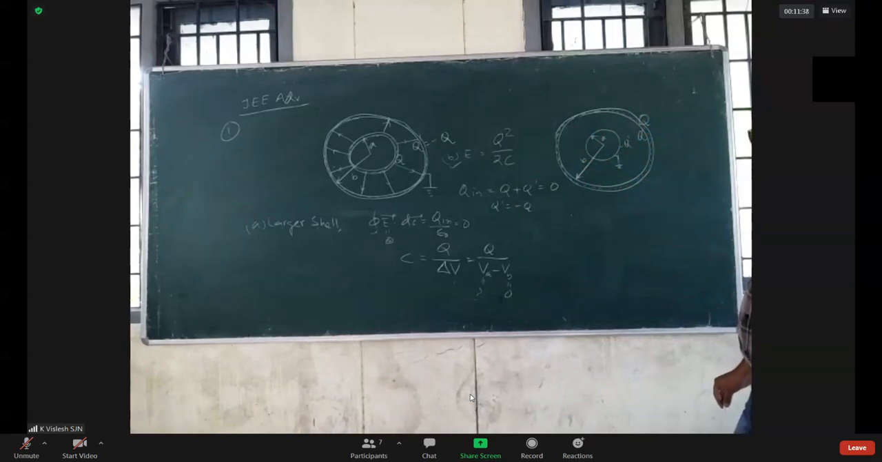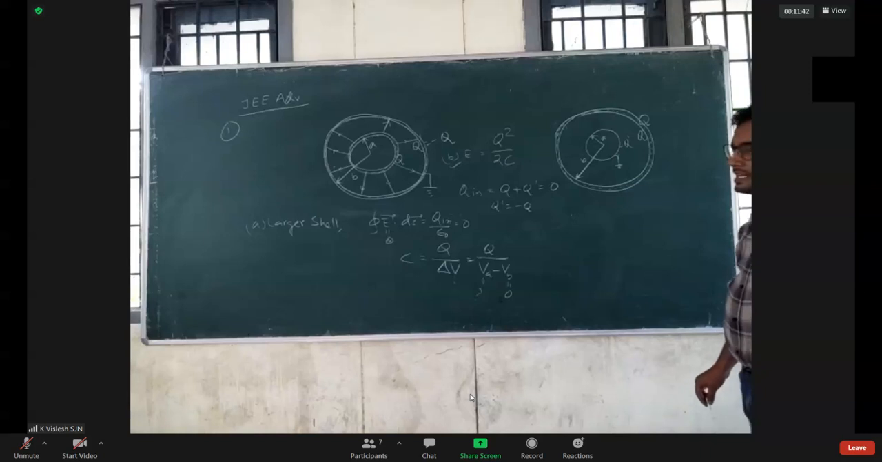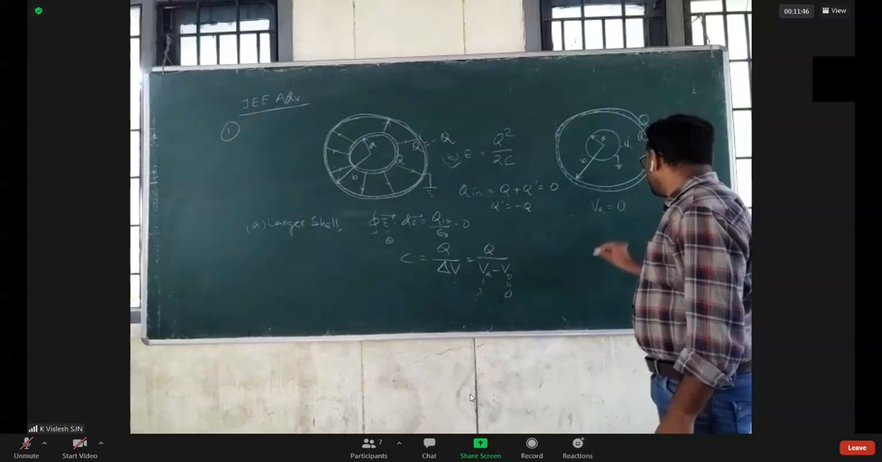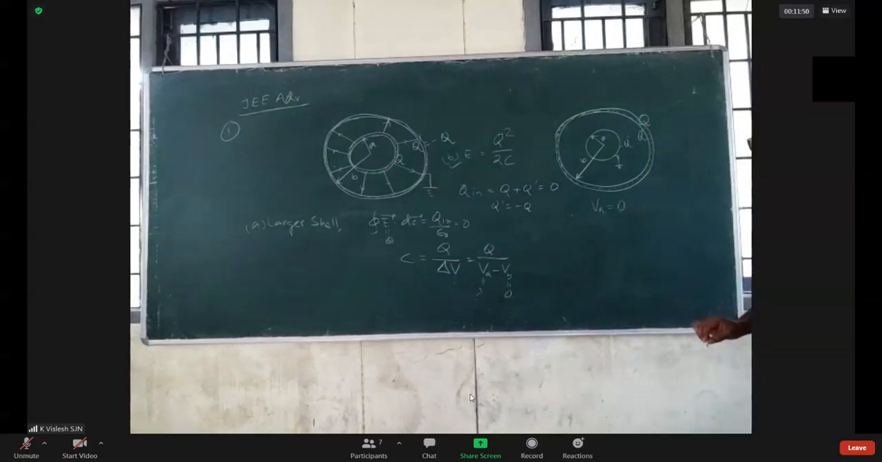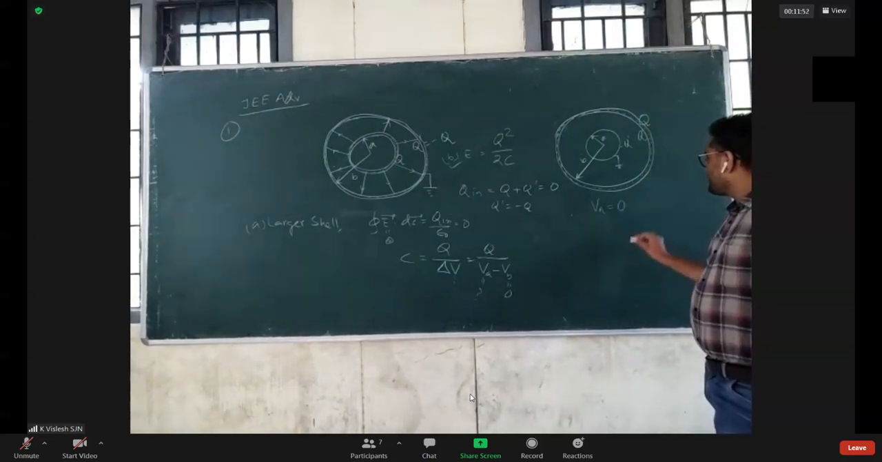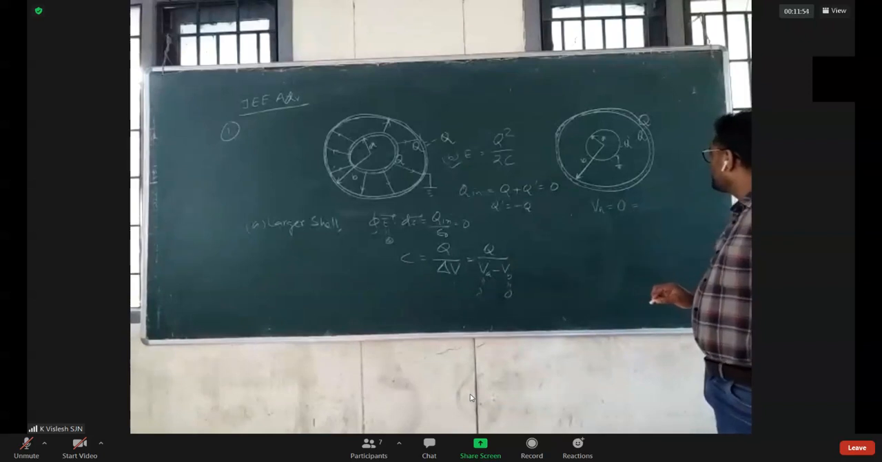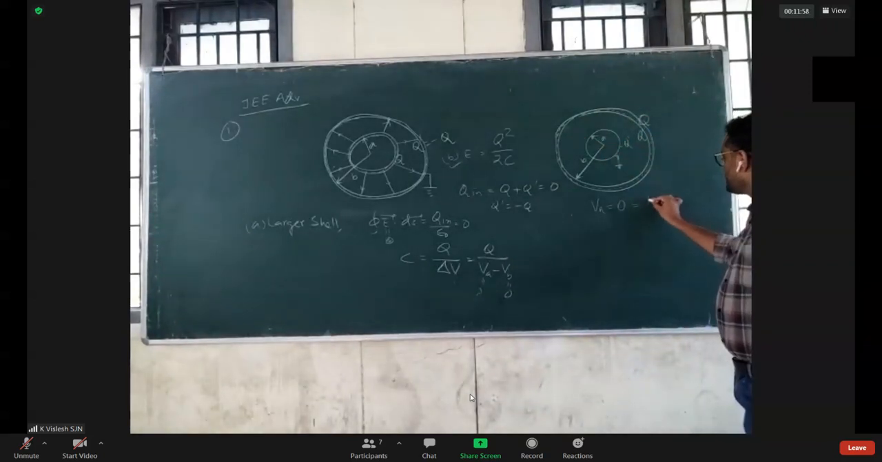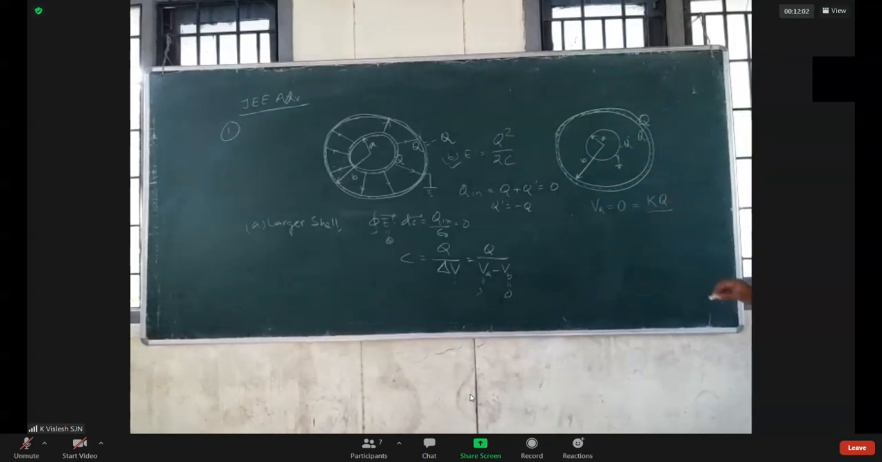You can also apply that the potential at A equals 0. Now let us think about it. Due to the outer sphere, the potential at A will be how much? Due to the outer sphere, it will be KQ by B.